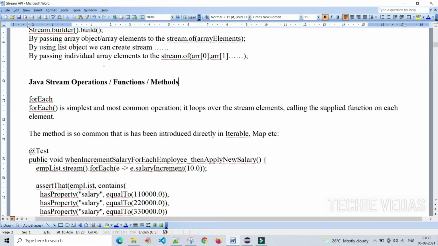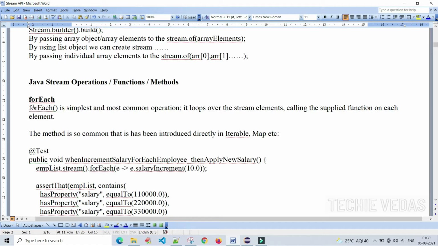Okay, first one, the forEach method. The forEach method is the simplest and most common operation. It loops over the stream elements, calling the supplied function on each element. We know that the forEach method is like an enhanced for loop. We will discuss the forEach method separately in a different session, not in this session.